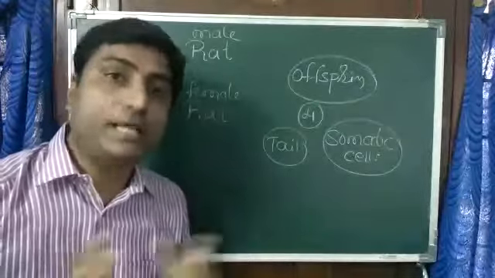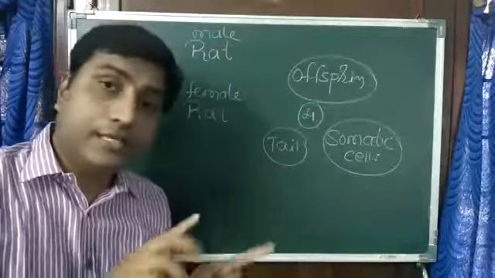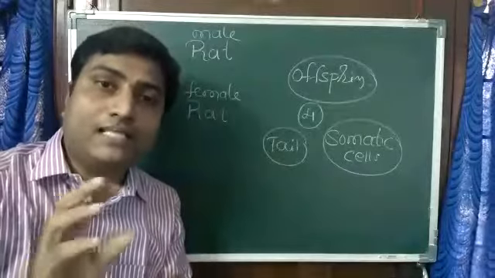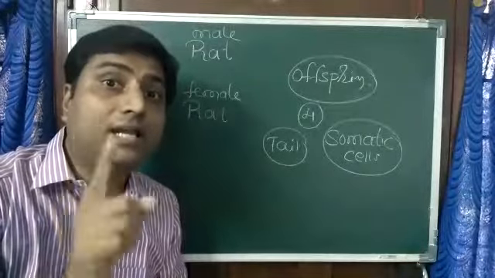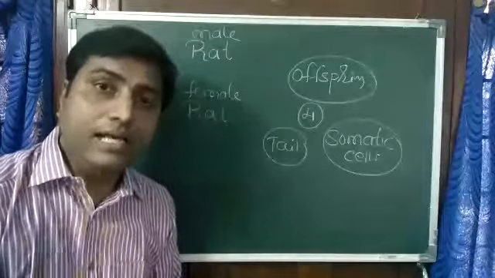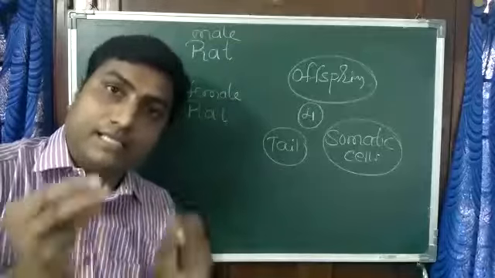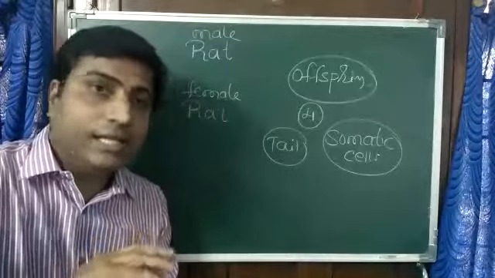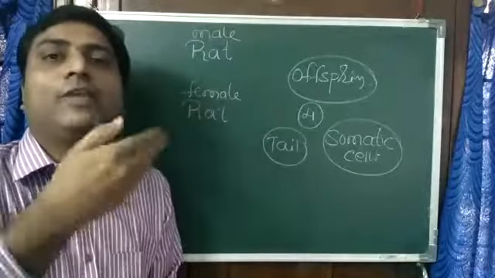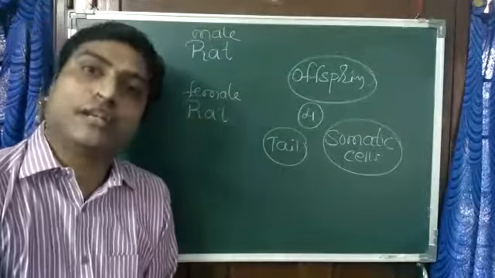Somatic cells means body cells. So changes can take place in the next generation only if there is some change in the DNA of the gametes. There should be some change in the genes. Unless changes take place in the gene, the gene will not change, and the character will not go to the next generation.